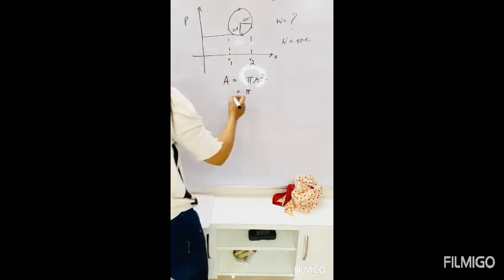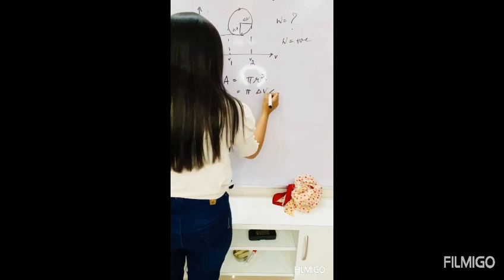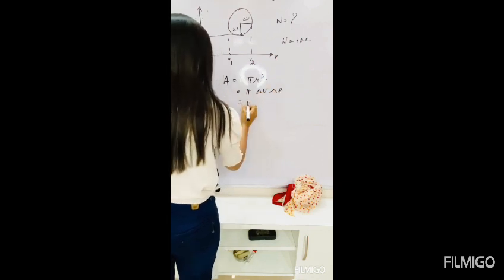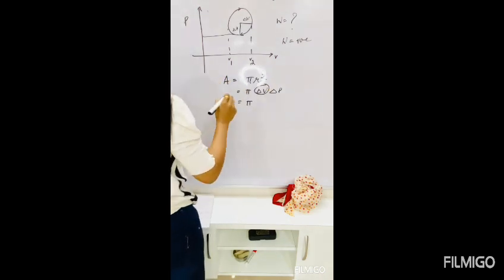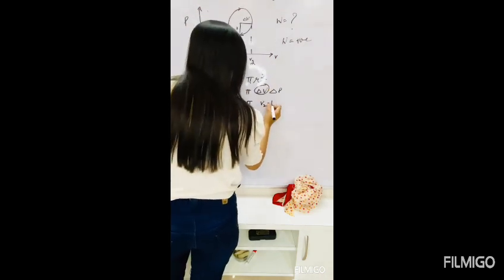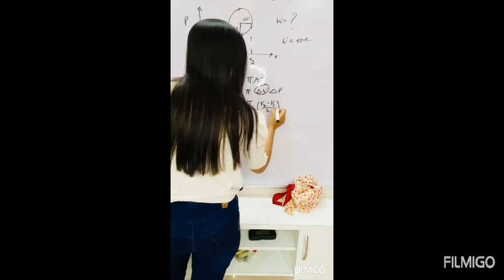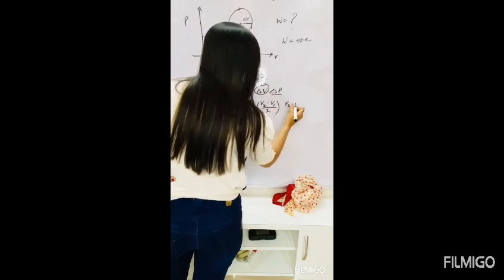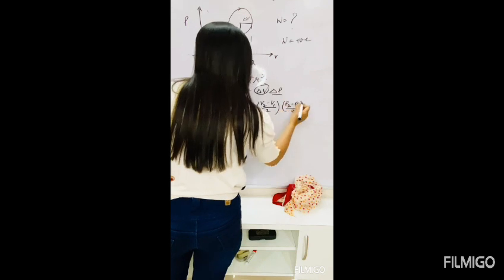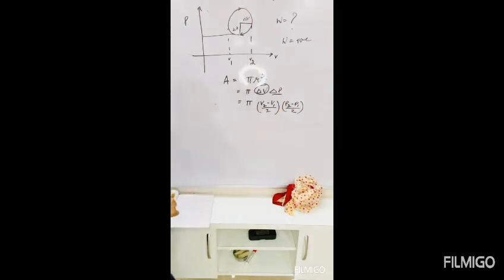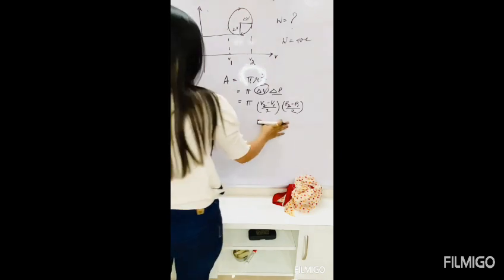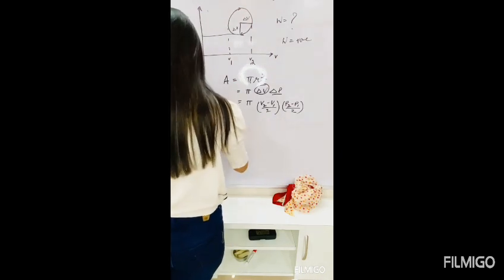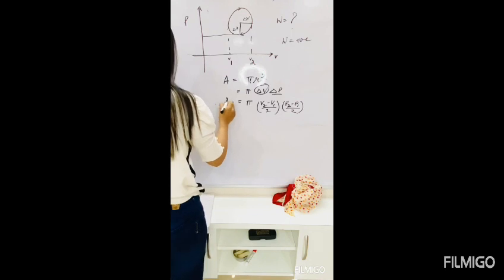So can we write this? Some students write the change in volume as (V2 minus V1) by 2, and the change in pressure as (P2 minus P1) by 2. So this is the area of this graph.